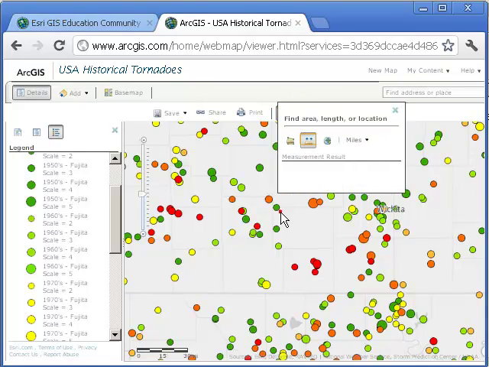Do you want it in miles? Well, that's fine. Now let's go ahead and measure. There's 20 miles between those. There's only 8 miles between those tornadoes. So you go ahead and do the same thing and measure the distance between these tornadoes in the data set, remembering that scale matters. And so as you zoom in, you'll see more tornadoes. What are the top 3 states in your judgment that have experienced the most tornadoes?